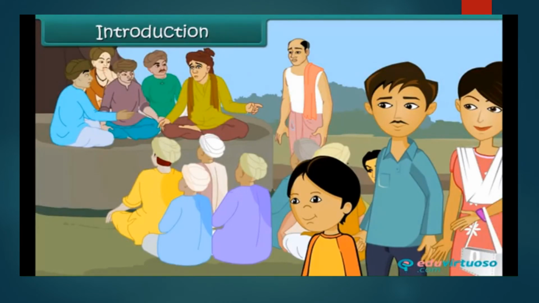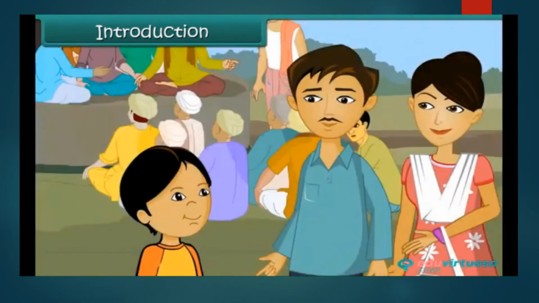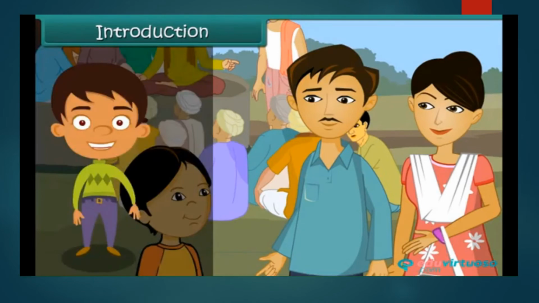They are listening to some men standing in front of them. She is curious to know what is happening. Her father tells her that the elderly men are members of the Gram Panchayat and are solving some problem of the villagers. In this lesson, you will learn about the working of Gram Panchayat.